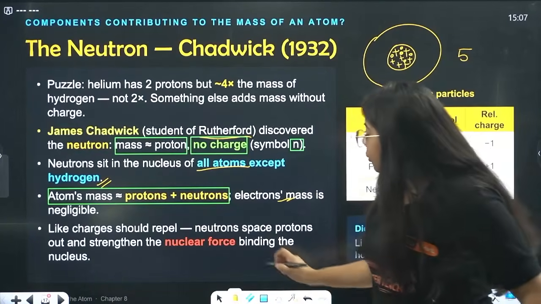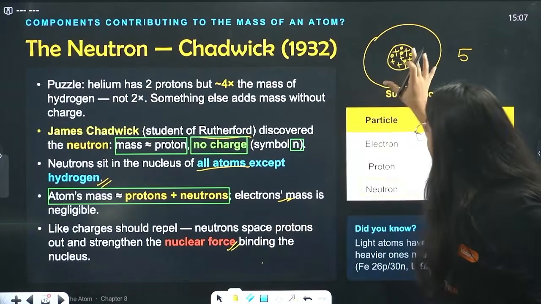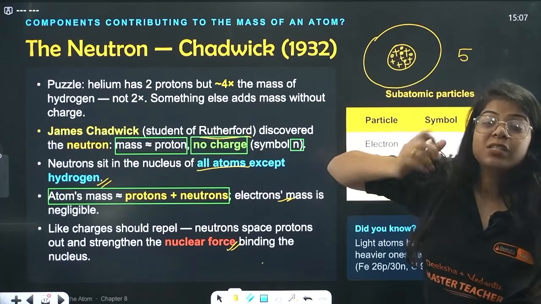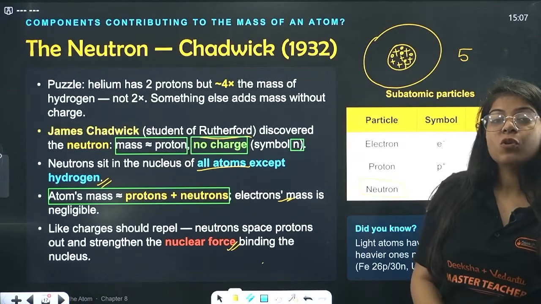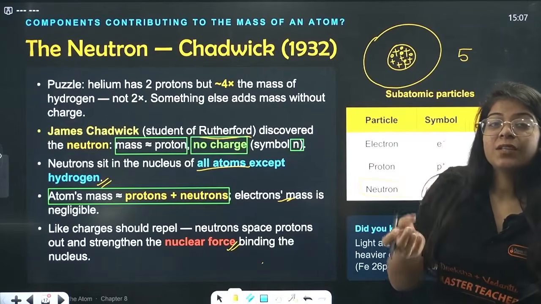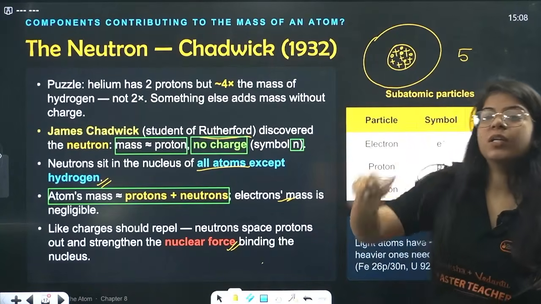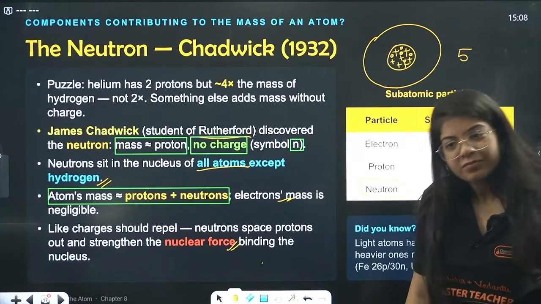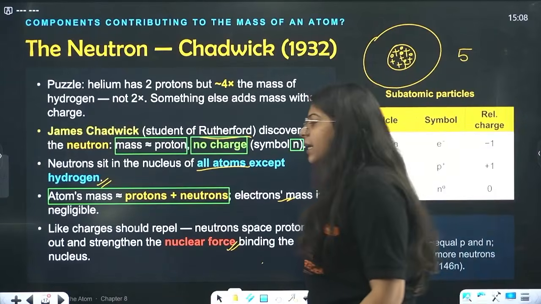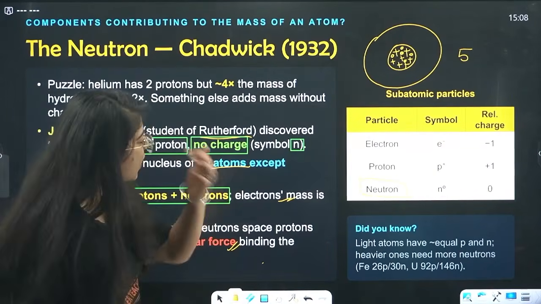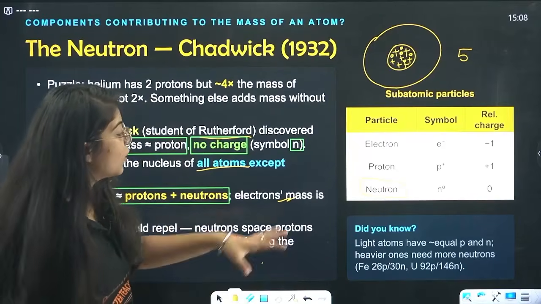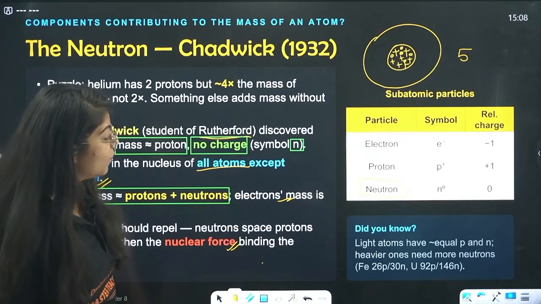Okay, so because of these neutrons and the nuclear force, the atom is actually stable. Because of these neutrons, positive protons don't repel each other inside that nucleus. Beta, understood? Okay, now moving on, we have a very interesting thing. Light atoms have equal P and N, heavier ones need more neutrons.